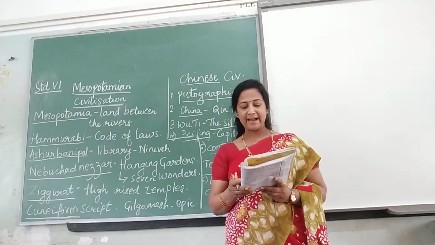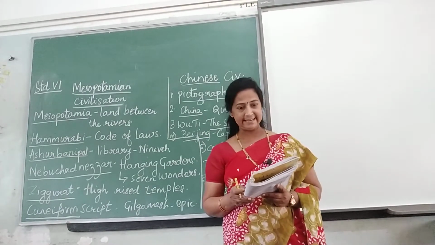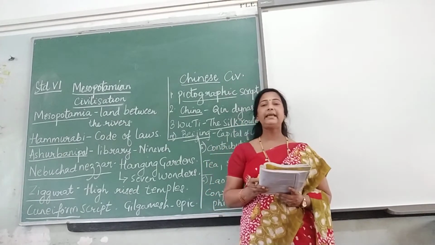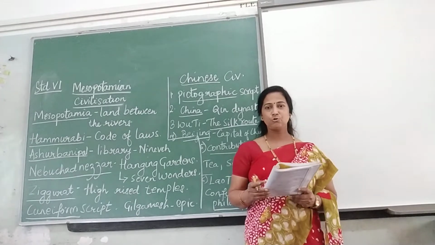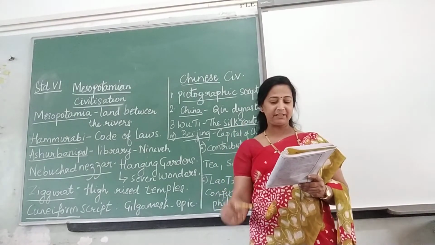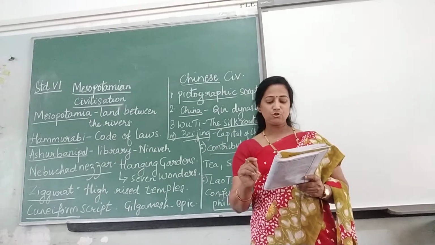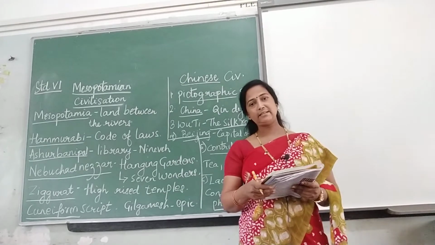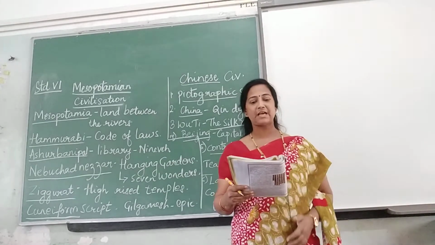China was ruled by the Han dynasty after the Qin dynasty. This period is considered the golden age in China. So which is the golden age here? During the Han dynasty, after the Qin dynasty. So that time it had a very great time. So that is called the golden period of China.